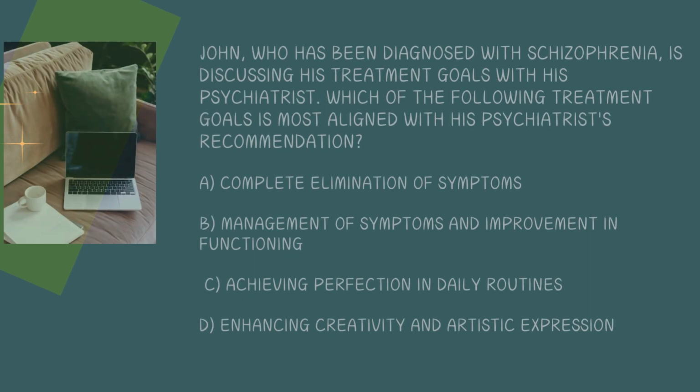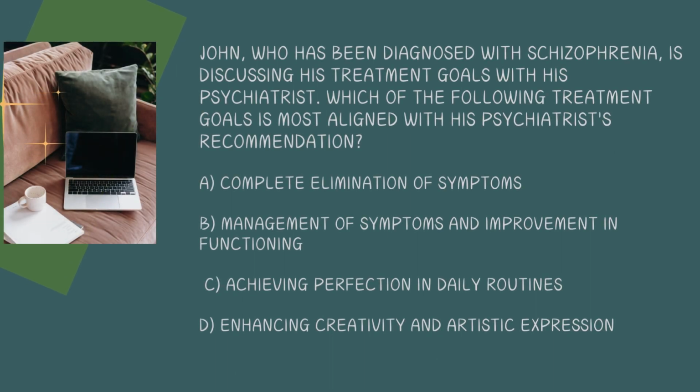John, who has been diagnosed with schizophrenia, is discussing his treatment goals with his psychiatrist. Which of the following treatment goals is most aligned with his psychiatrist's recommendation? A. Complete elimination of symptoms. B. Management of symptoms and improvement in functioning. C. Achieving perfection in daily routines. D. Enhancing creativity and artistic expression.